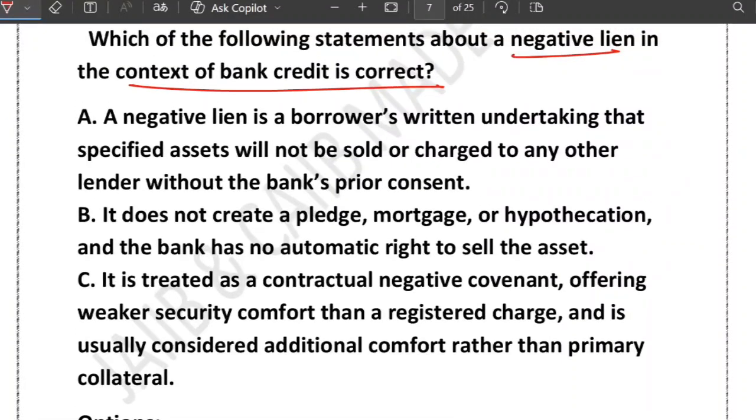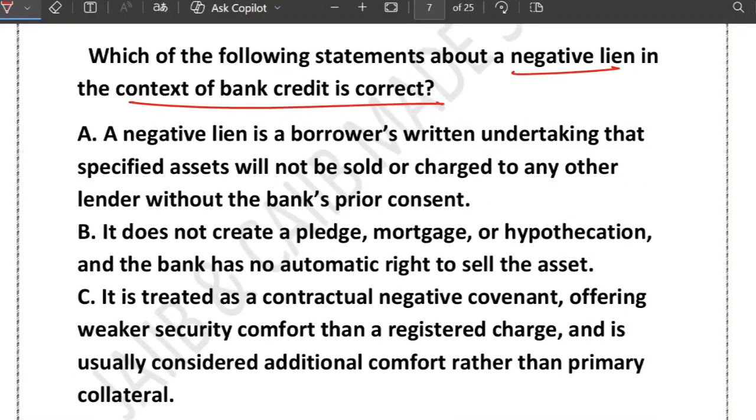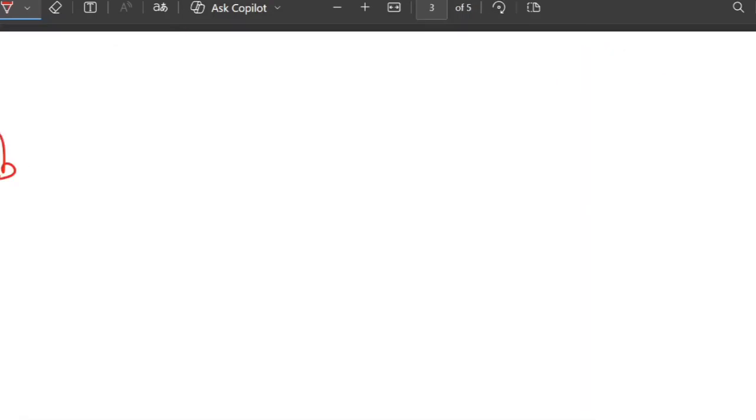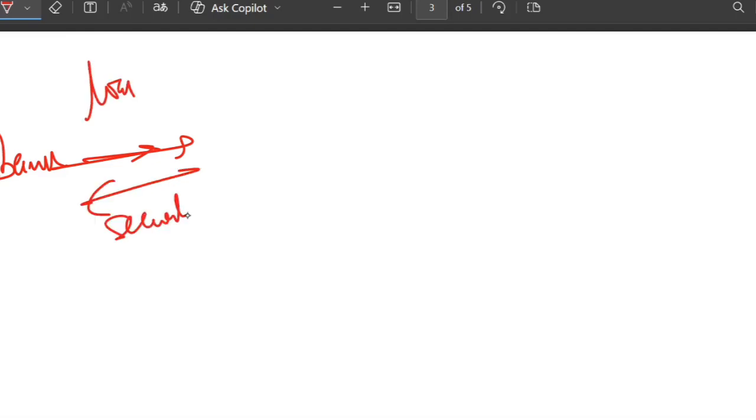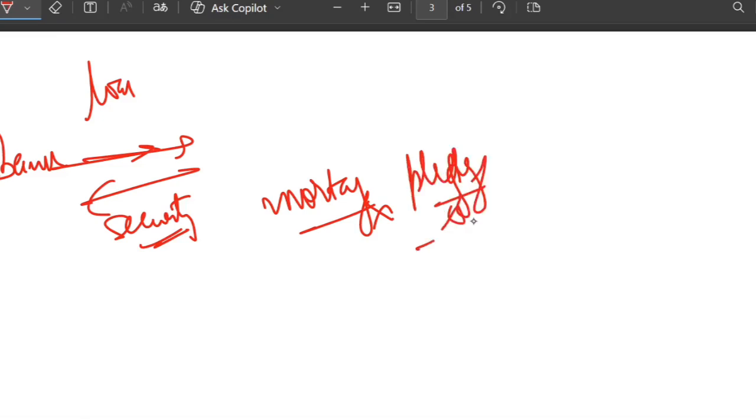Which option do you think is correct about negative lien? So what is the big picture here? Whenever a bank gives a loan, let me explain. Suppose this is the bank, and it gives a loan to an individual. Whenever a bank gives a loan, they want some security. Sometimes, instead of taking a formal charge like a mortgage or pledge, the bank takes a negative lien as security.